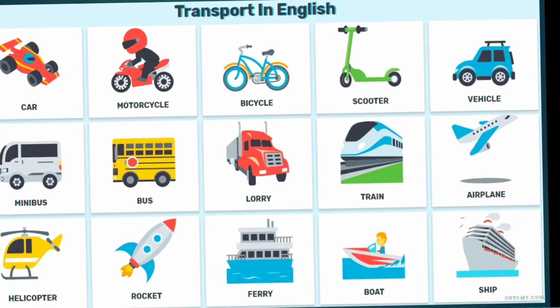Okay children, so we have cars, bicycles, motorbikes, all these are means of transport. They help us to travel from one place to another or carry goods. Here is a picture of a few of the means of transport, children. You can see here in this picture. Now let us move to the next topic, that is the different modes of transport.